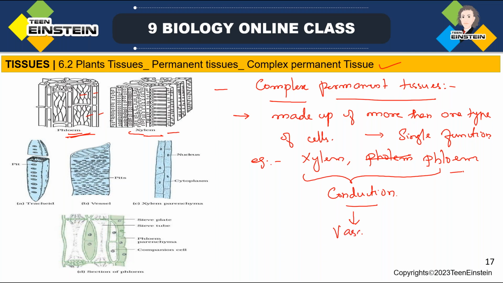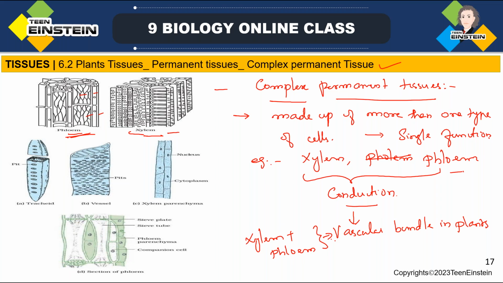The xylem and phloem both together form the vascular bundle in plants, and their function is conduction, right?